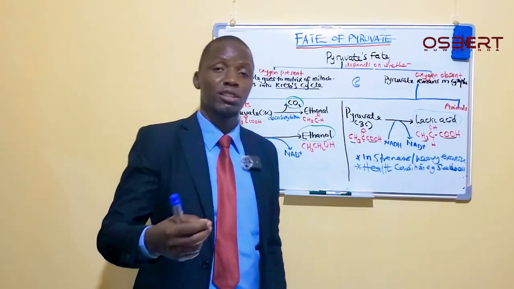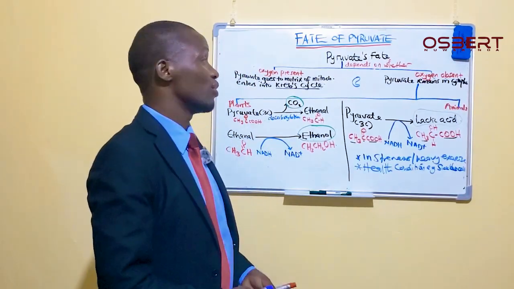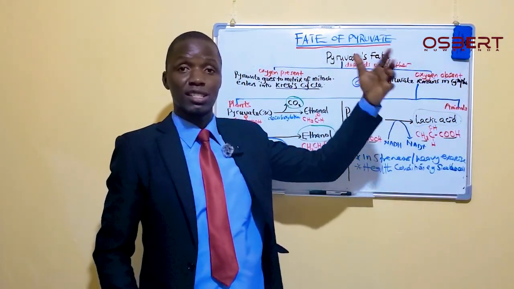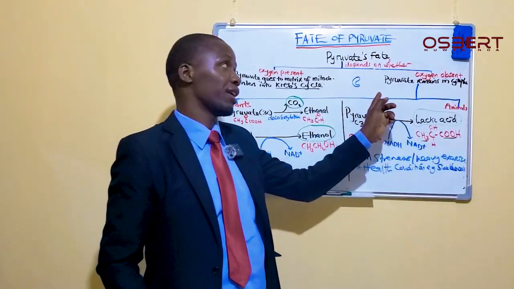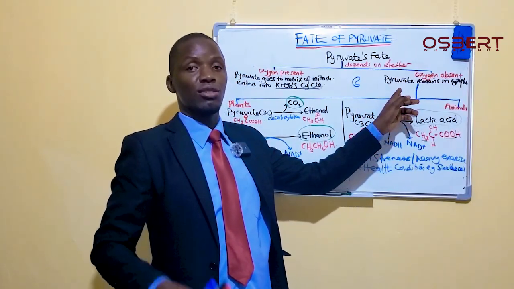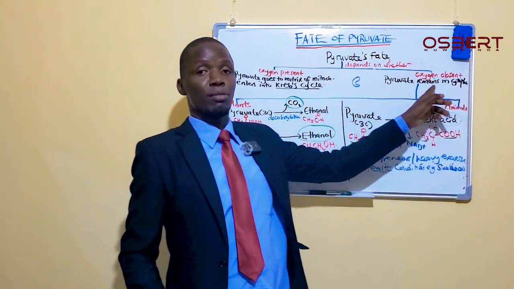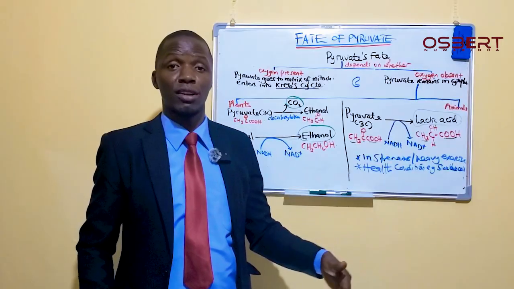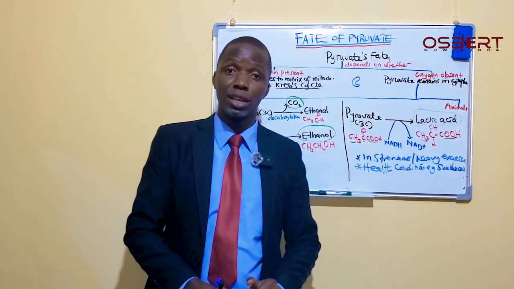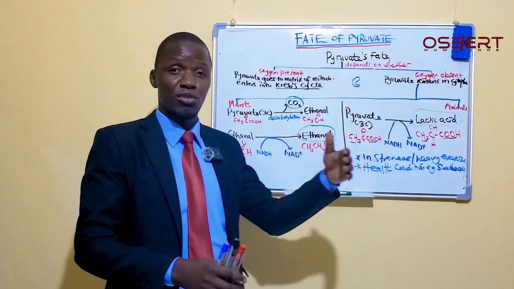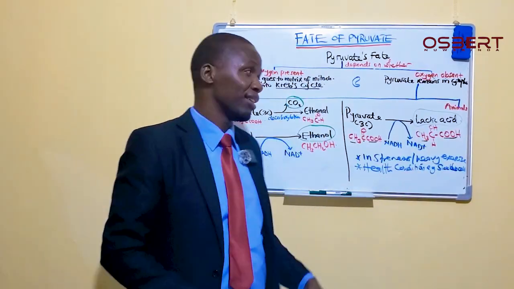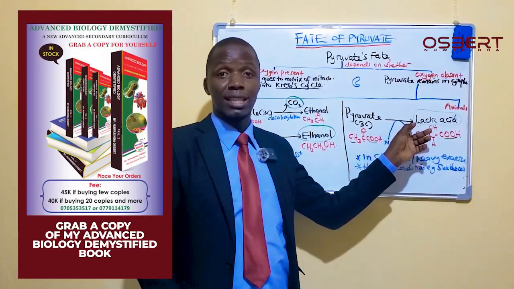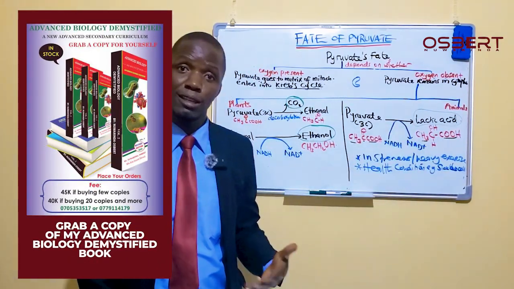So what happens when they don't have enough oxygen? Some of those cells in their body resort to another pathway, because oxygen is not around. They eat food, they get glucose broken down to pyruvate. But now pyruvate, instead of going into the mitochondria, is turned into these things. Therefore, those people who have sickle cell anemia may be somehow weak, because not all stages of respiration take place to give them enough energy. Sometimes they may get some pains somewhere, and some of those pains might be coming from the lactic acid produced from anaerobic respiration.